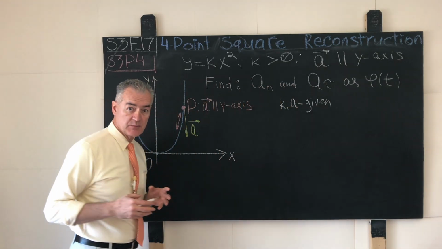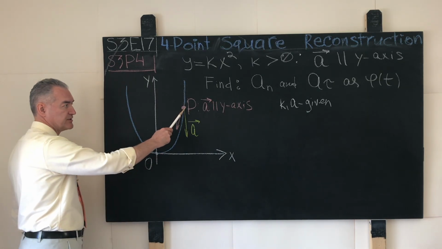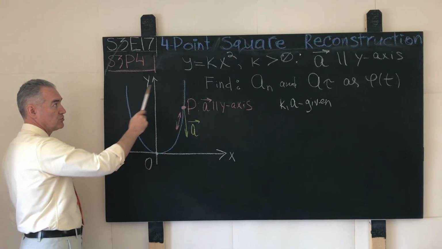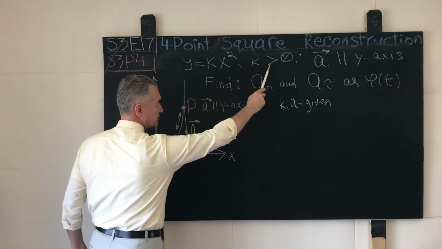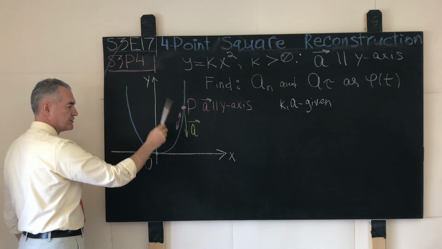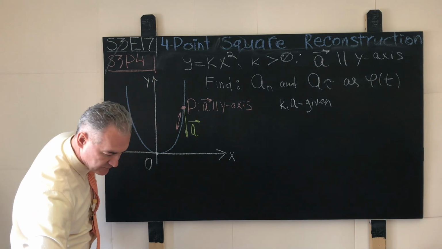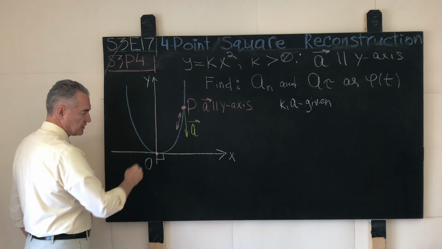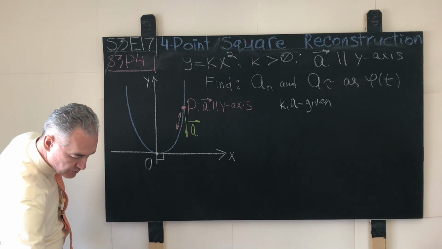The setup in this problem is the following. This is a kinematics problem where we're given a point P that executes motion over a horns-up parabola shown in blue, y equals kx squared, where k is a strictly positive real number that is known and given ahead of time, in the traditional orthogonal coordinate system xOy. The angle over here is evidently right. There should be a unit of scale on both sides, but let's pretend that this unit is known, and I will not pollute the graph.